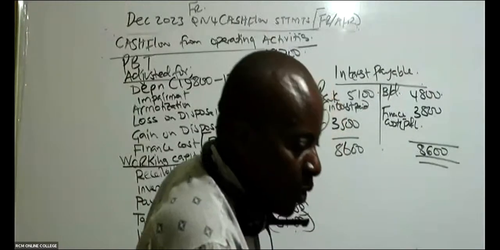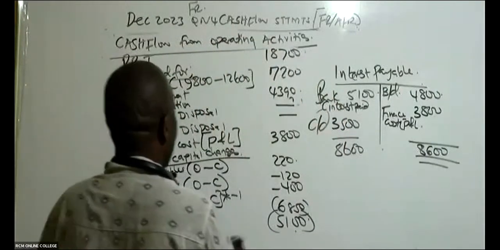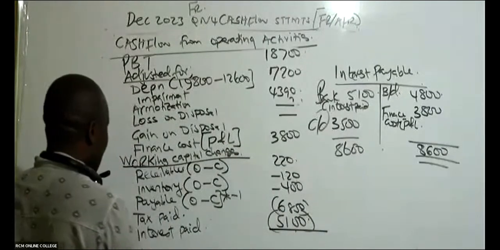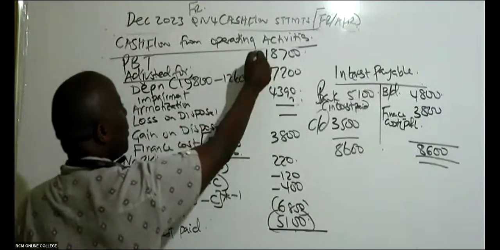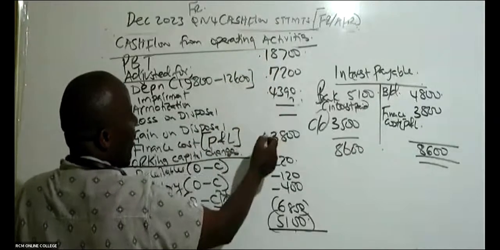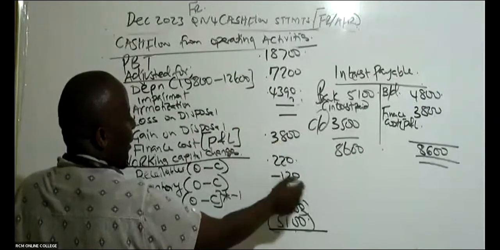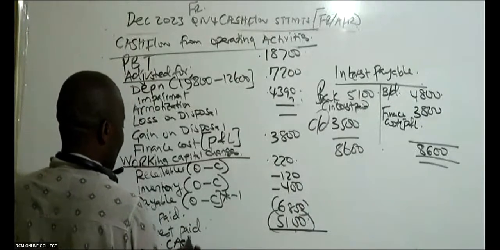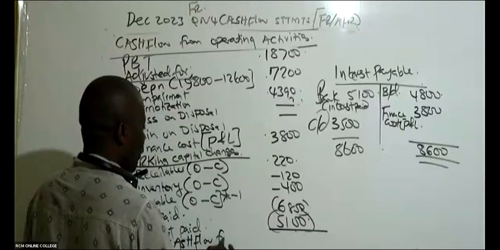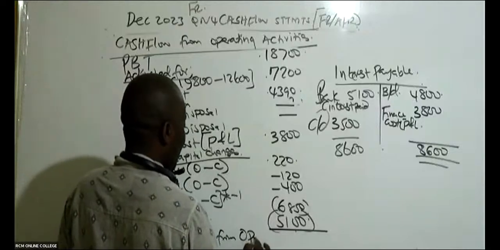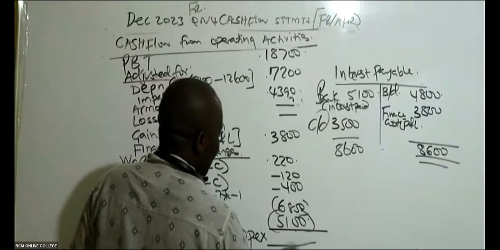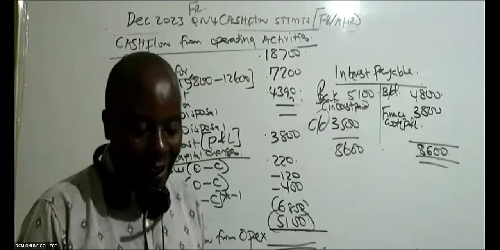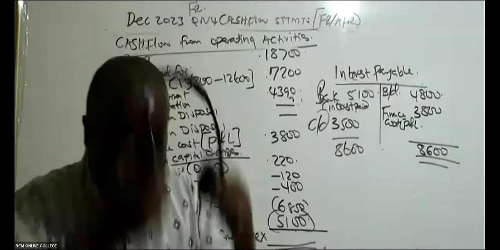I think so. So then come and give me the net cash flow from operating activities. You take this plus this plus. These others are negatives. So give me the net cash flow from operating activities. What do we have? Somebody add them. Add this up.